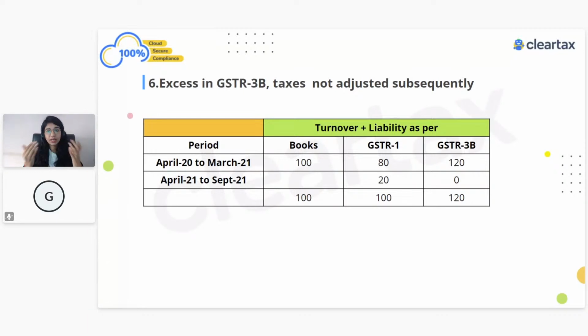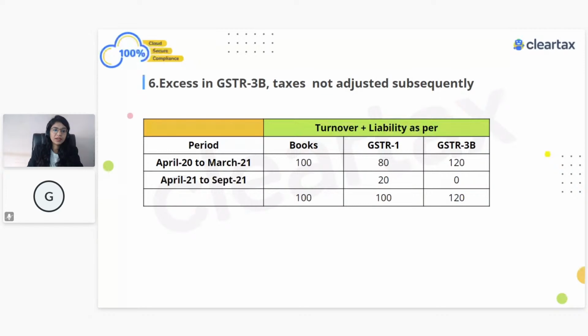But at least from the next years, especially when you prepare for FY 21-22, please try to do that before September month only, so that if there are some adjustments to be made, you can do them in the GSTR-3B for the September month itself. That is always recommended. In fact, why even wait till September? Just do it in the March month itself, so that while you are finalizing your books, all adjustments can be done in the same financial year, and you don't get into all such complexity. But for now, since that has already lapsed, you can do all adjustments either through DRC 03 or get the refund from the government.